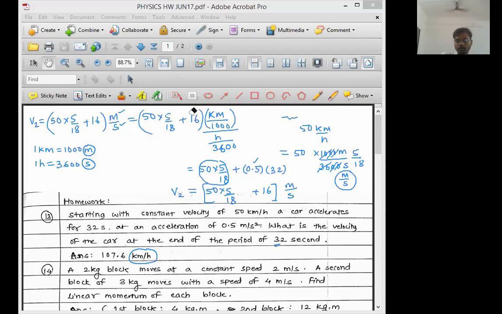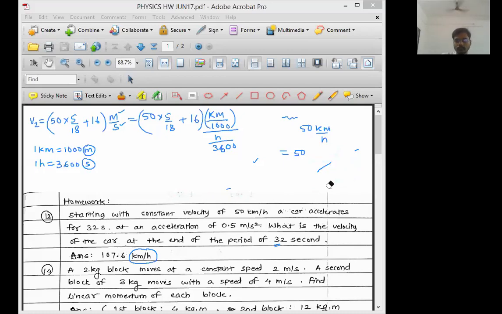So this hour upon 3600 will go into the numerator and will become 3600 upon hour. The 50 into 5 upon 18 plus 16 stays as it is, and this will become the reciprocal.